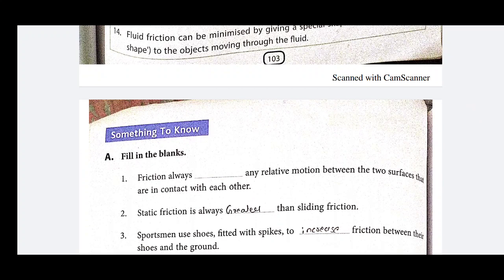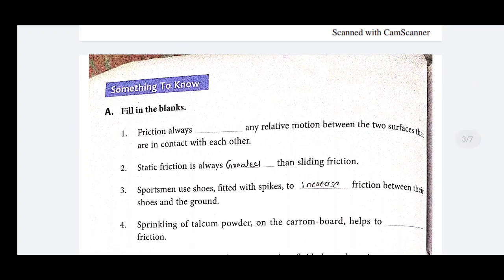Now first is something to do, the question answer section. The first section is fill in the blanks. In the fill in the blank section, these are the questions you have to fill. Actually, this is the book of an old student, who is at present in 9th.